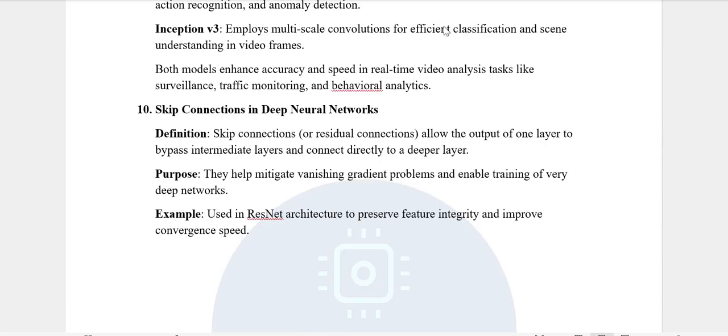Last one, skip connections in deep neural networks. Definition: skip connections allow the output of one layer to bypass intermediate layers and connect directly to a deeper layer. What is the purpose of these skip connections? They help mitigate vanishing gradient problems and enable training of very deep networks. Example: used in ResNet architecture to preserve feature integrity and improve convergence speed.